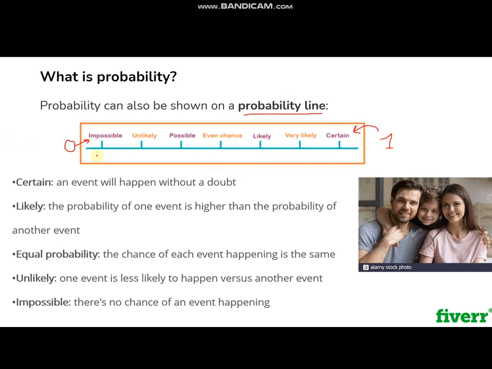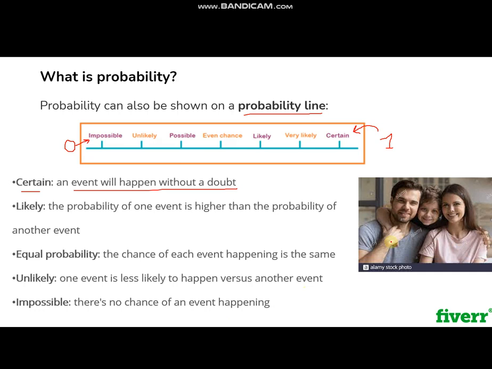These are some concepts related to it that will be helpful for us to understand them in detail. So let us discuss it with an example. Certain means that an event will happen without any doubt. Likely means the probability of one event is higher than the probability of another event. Equal probability means that the chances of each event happening are the same. Unlikely and impossible mean that there is little or no chance of the event happening.